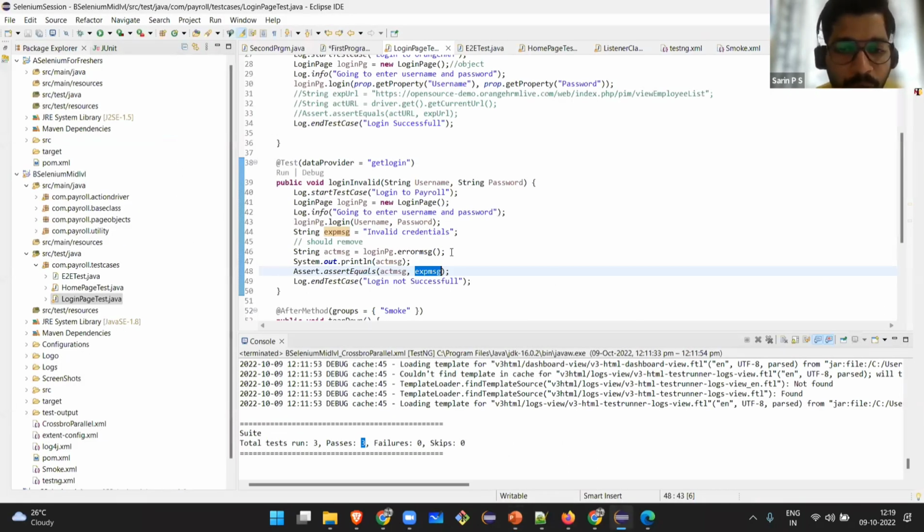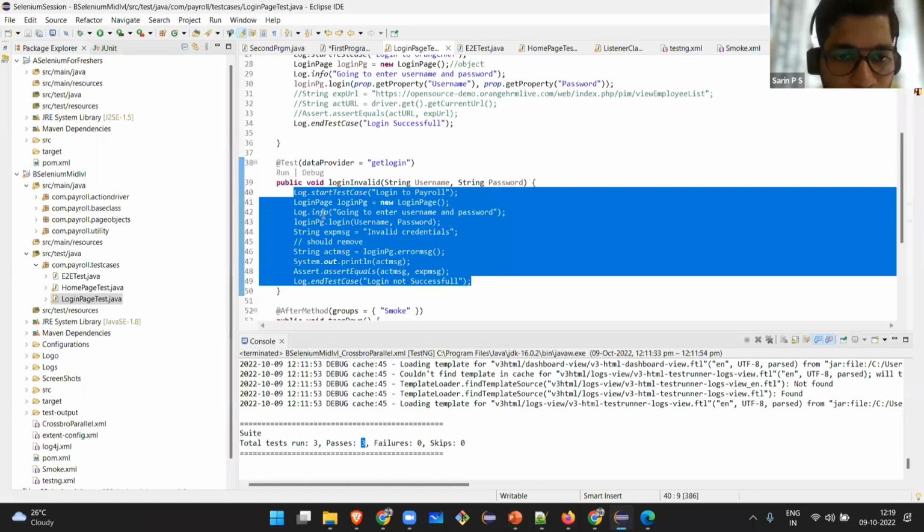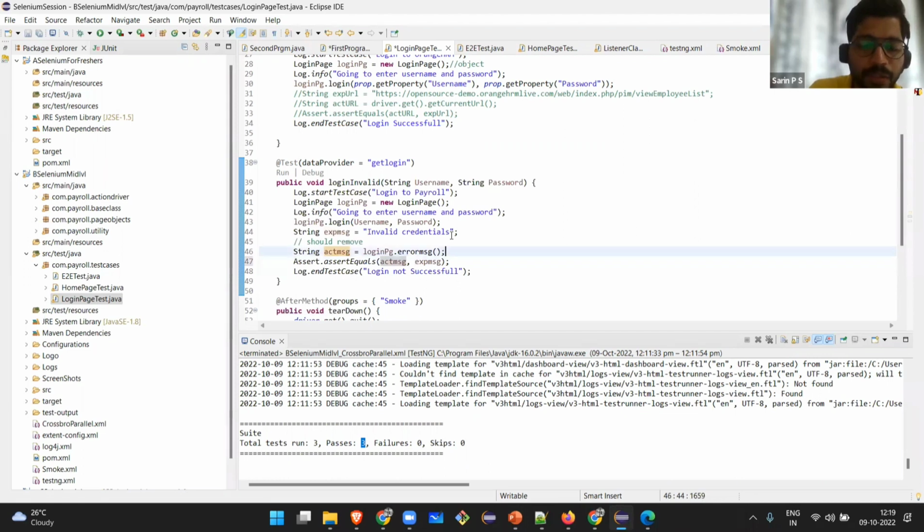No driver.findElements, nothing like that should be there. You can put a log, create some objects, and use the objects to call the methods. You can use assertions. These are the only things that should be found in a test case. There should not be any System.out.println like that. Only methods, assertions and logs should be there in the test case.